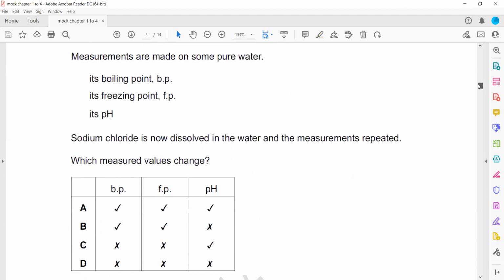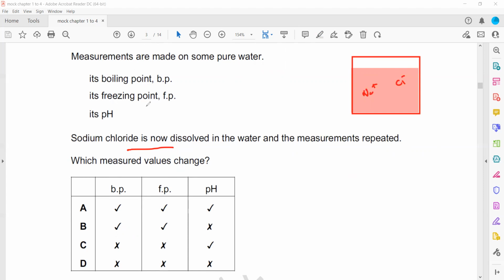The measurements are made on pure water: the boiling point, freezing point, and pH. Sodium chloride is now added. When we add sodium chloride, what will it do? Sodium chloride is a salt, so it will dissociate into sodium ions and chloride ions, and make the water impure. When we repeat the measurement again, which measurement value will change?